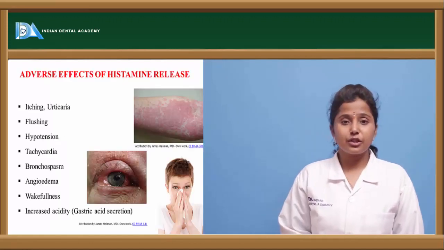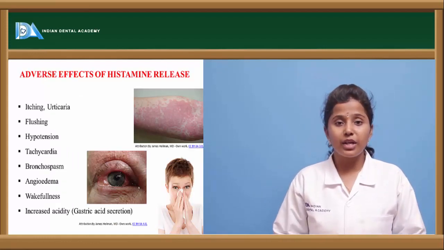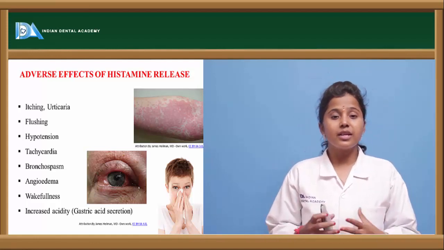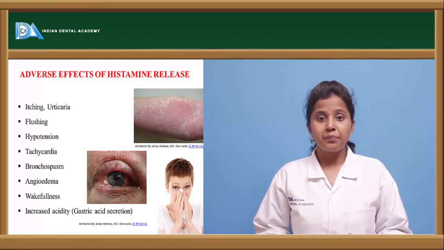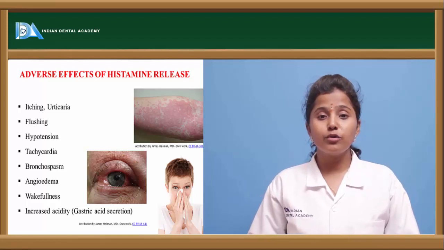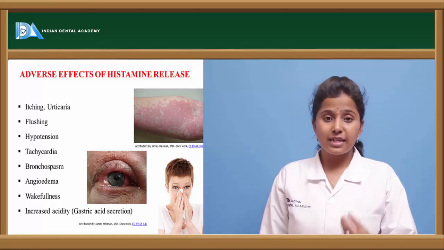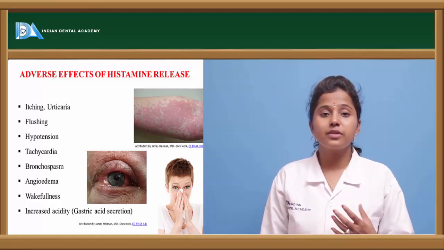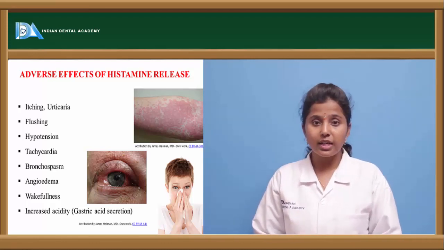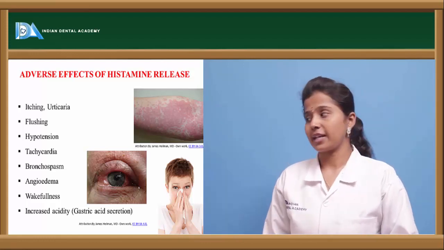What are the adverse effects of histamine? When it is released into the body, mainly it causes redness of the skin, or redness of the eye, or redness in the particular area where it is acting, and it causes itching, flares, and rashes, and it produces wakefulness. In the central nervous system, it produces wakefulness because of the overstimulation, and when it is acting on the skin, it causes redness, skin-related rashes, or allergic reactions.